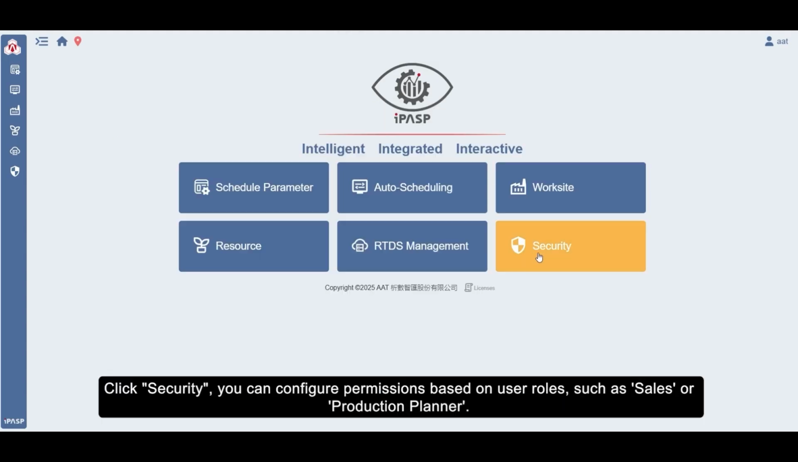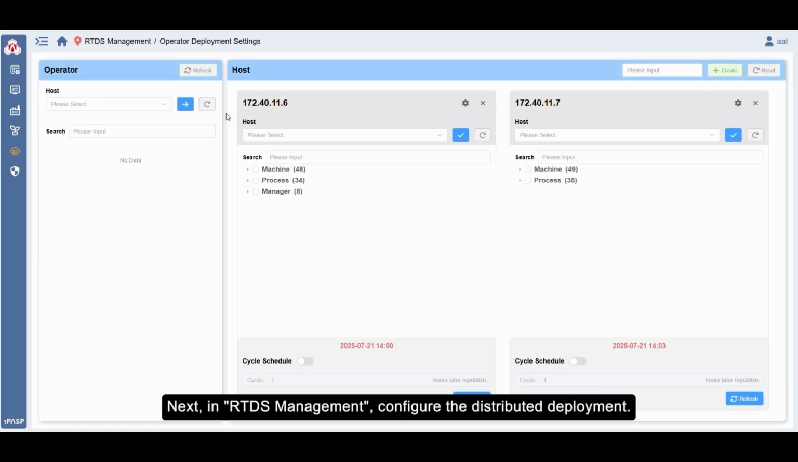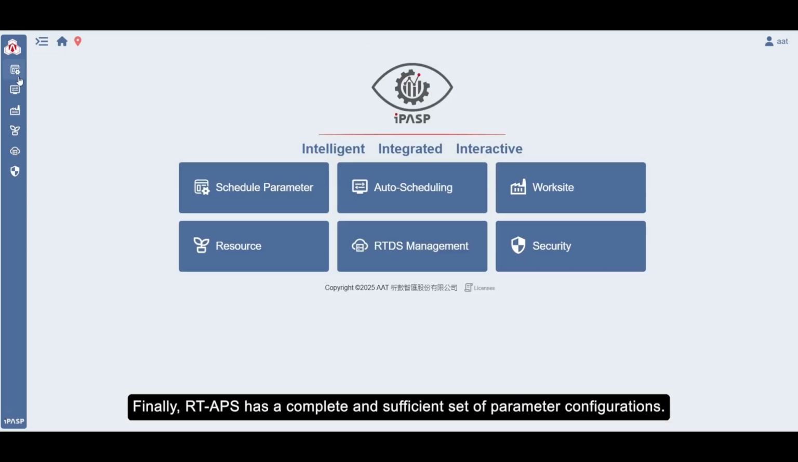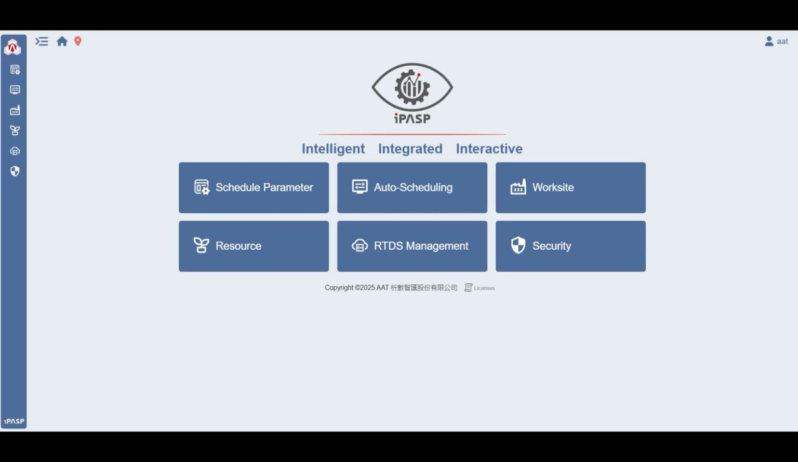Click Security. You can configure permissions based on user roles, such as Sales or Production Planner. Next, in RTDS Management, configure the distributed deployment. Here we can see that the machines and processes are distributed across two hosts. Finally, RT-APS has a complete and sufficient set of parameter configurations.